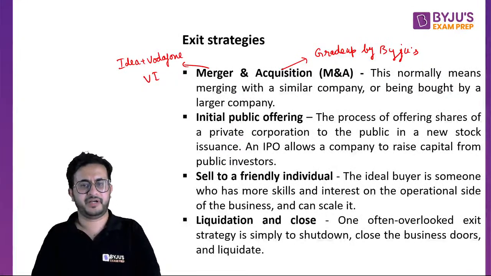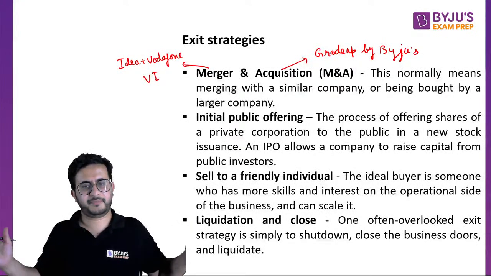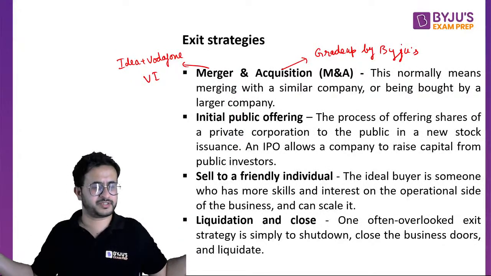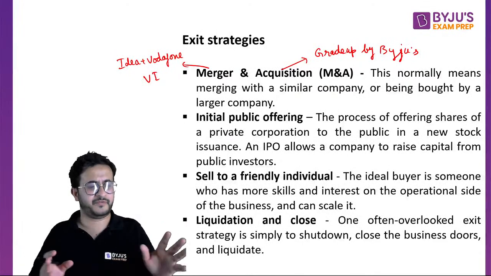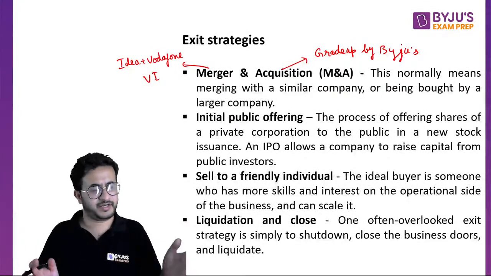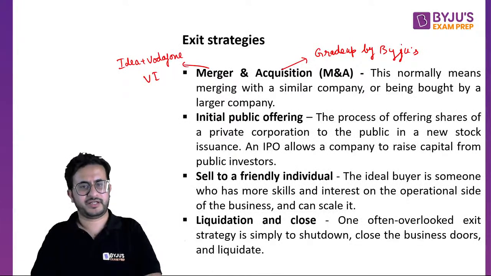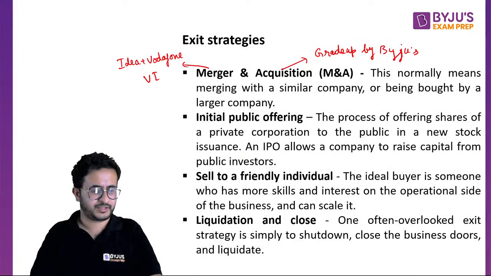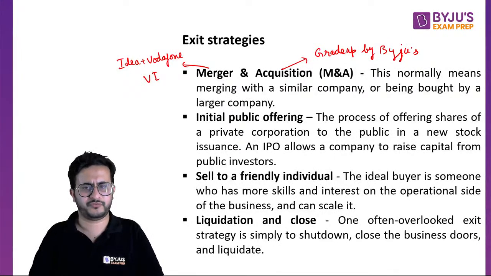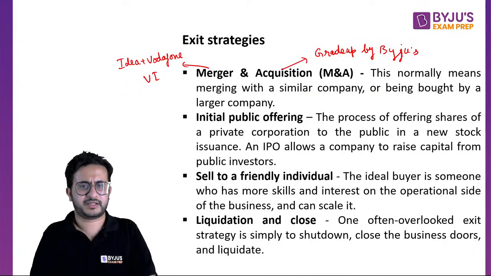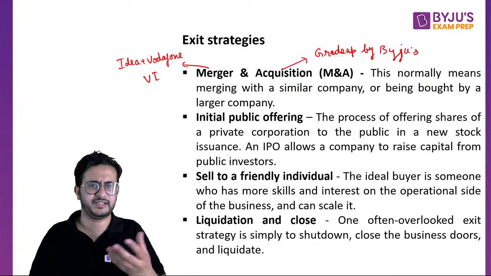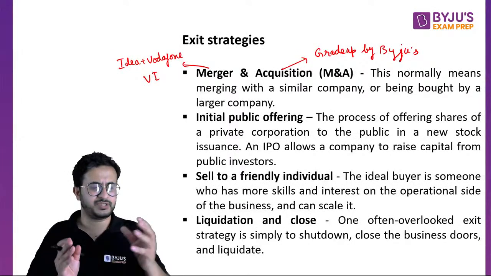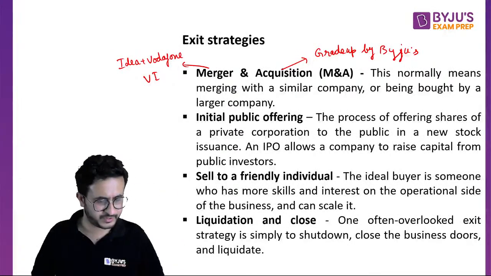And then we have liquidation and close, right? So another option is you shut the company, right? You say that okay, your company is profitable, it is money, I just want to close the business. So business done, right? So whatever profit is realized, distributed to investors, right? And then company done. Okay, so that is called liquidation. Okay, yeah, diluting is also sort of this thing, you can sell, that is selling the stakes only. Okay, diluting means you sell some part, or you can sell completely to someone.